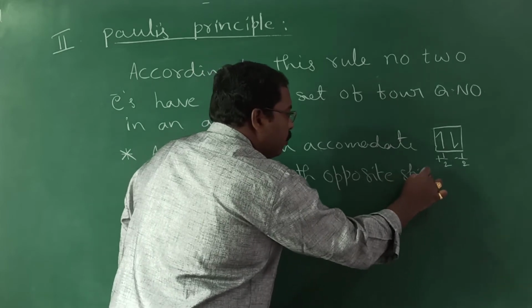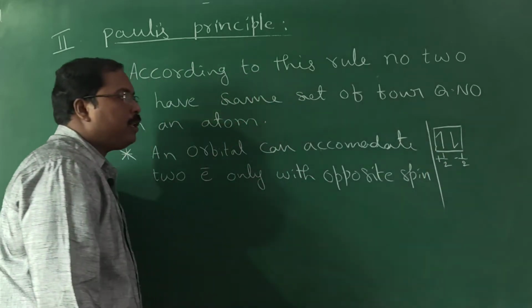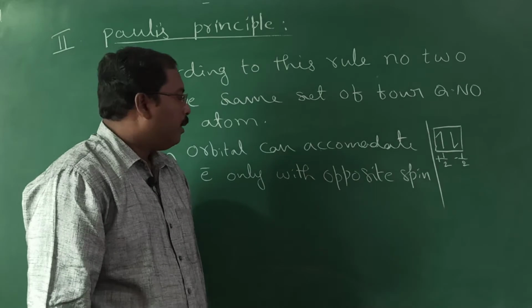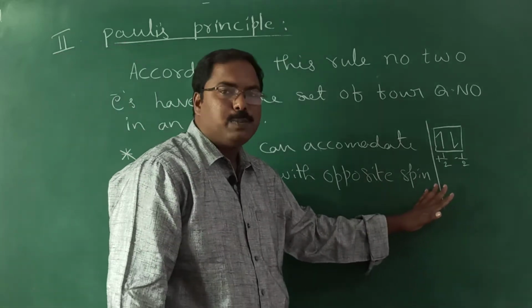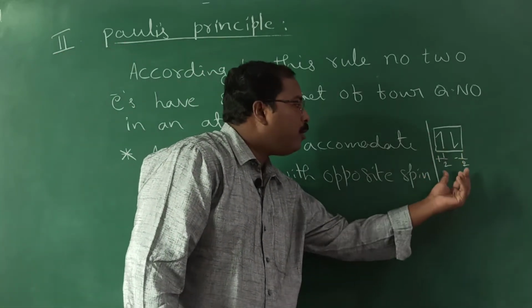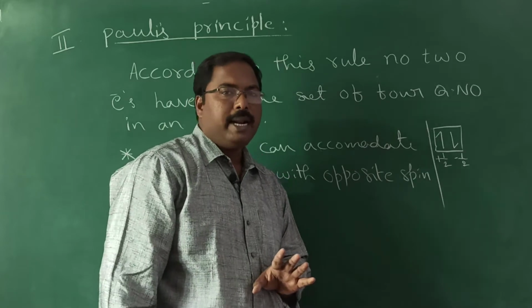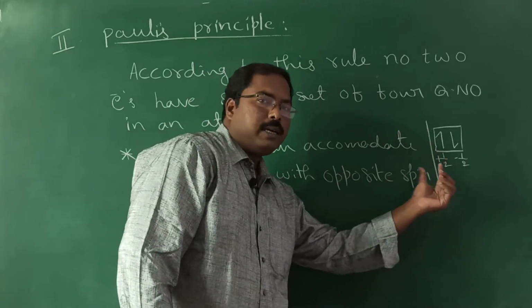So one with the clockwise direction, another one with the anti-clockwise. Because if they don't have opposite spin, then these two electrons have the same quantum numbers, right? Understood the logic or not?